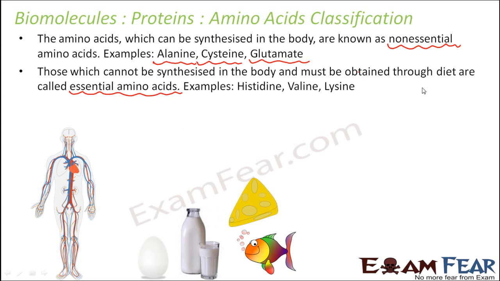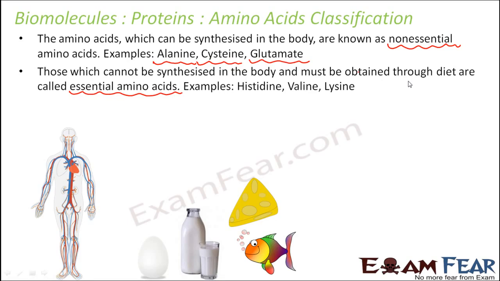Whereas there is another set of amino acids which cannot be synthesized in the body. So how will you provide them to the body? They need to be provided from outside, through your diet. This is where that fact comes up which I was telling you in the first slide: why do we say that you should eat pulses, green vegetables, fish, egg, because they are all rich in protein?